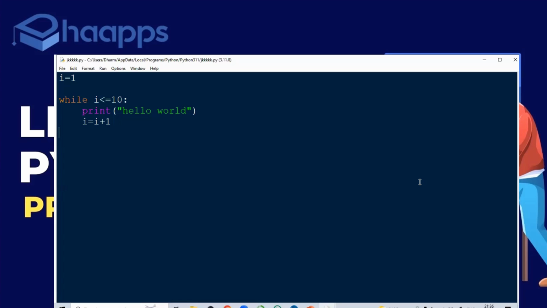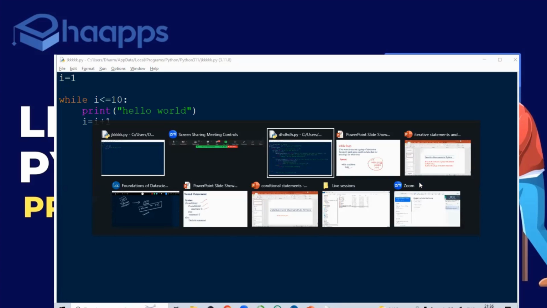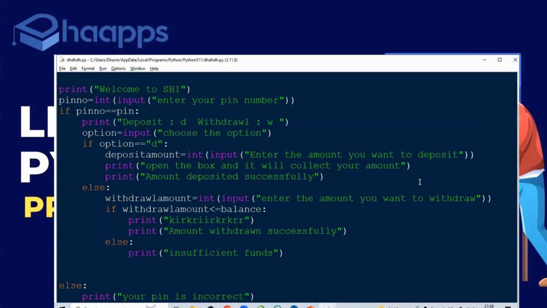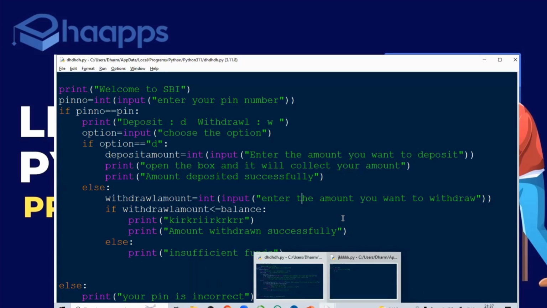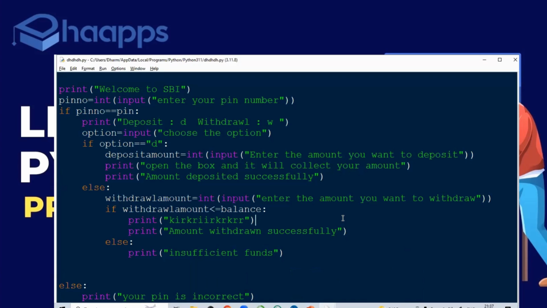Okay, so now my dear people, let's go for this ATM application one more time. This application, whatever we have written, I don't use it only one time. I have to use it multiple times. And remember, if your PIN number is incorrect after 3 times, what will happen? Your PIN number will be blocked, right? Your card will be blocked, right? How to implement that functionality?